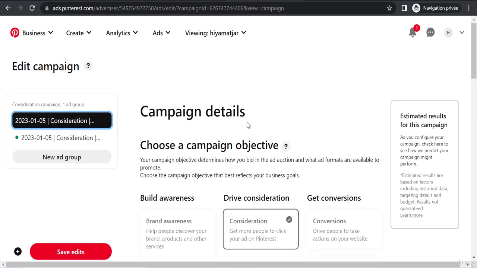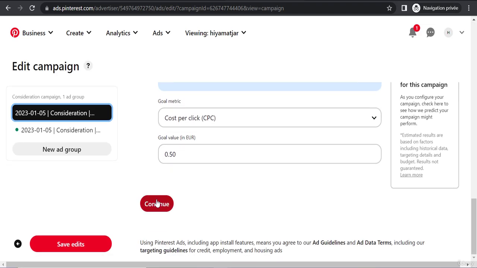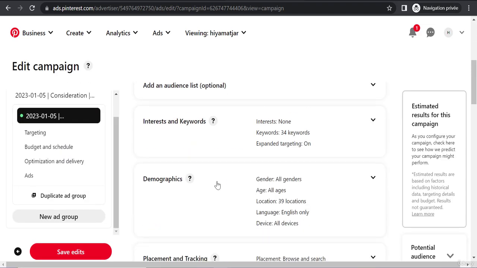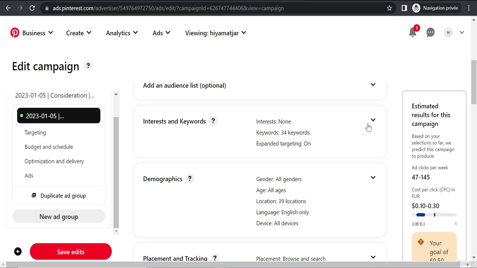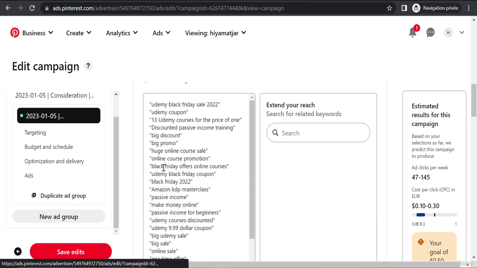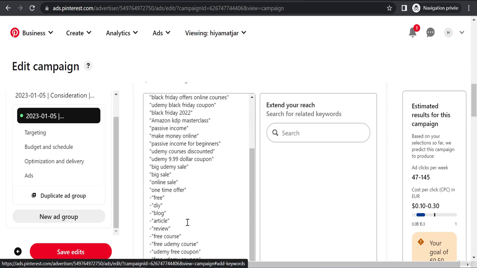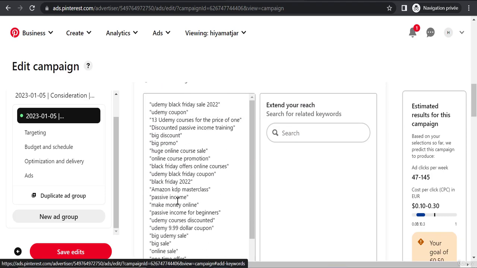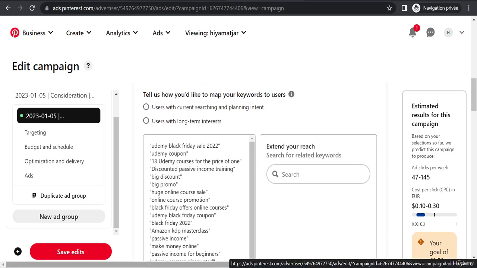So if I click edit this ad, now inside the ad, there is what we call keyword targeting, all right? So if I click continue here, now there is a targeting strategy. I have to put interests and keywords of people, right? And I can add keywords here. So now these are the keywords that I've decided to add for this specific ad over here on Pinterest.